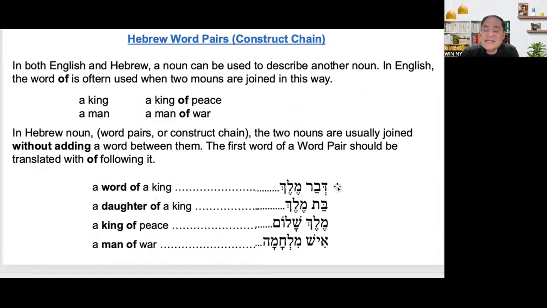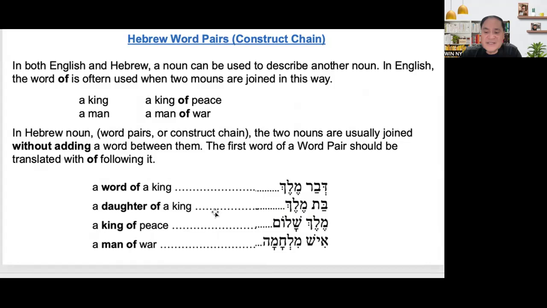But if it is dabar melekh, it means a word, a king. It's not word of a king. That's why you have to pay attention to the first word of the word pair, because it can tell if it is a word pair or not.